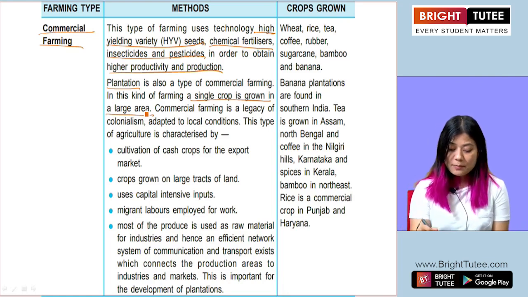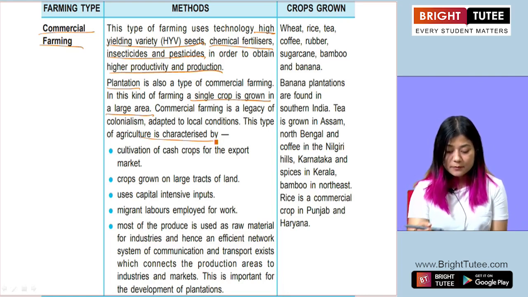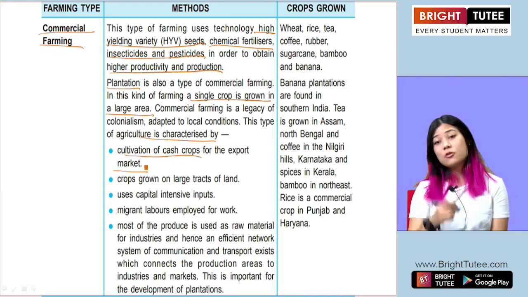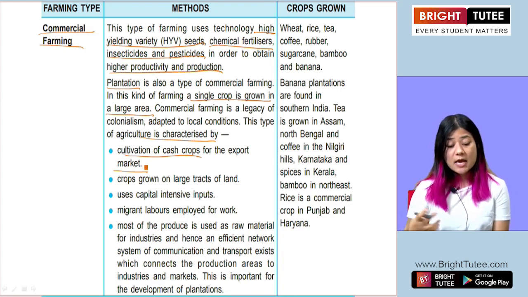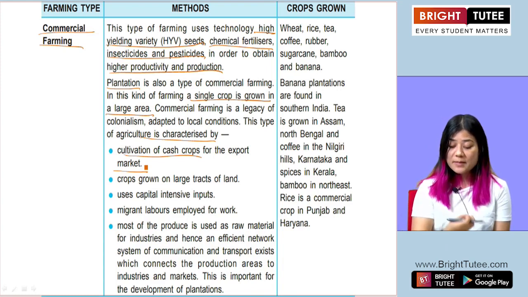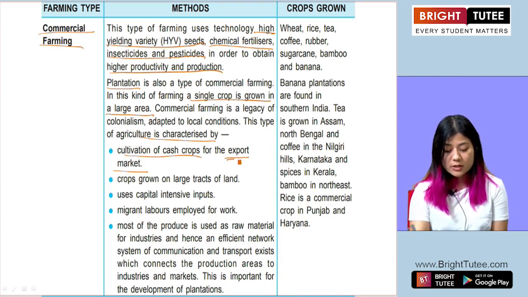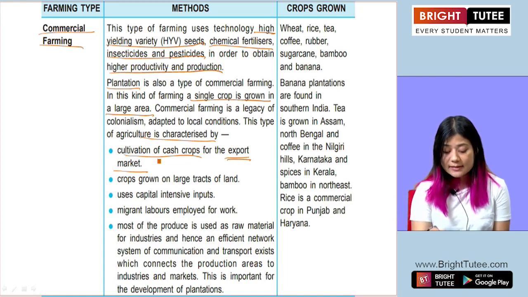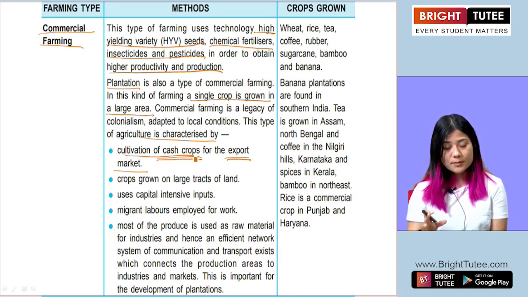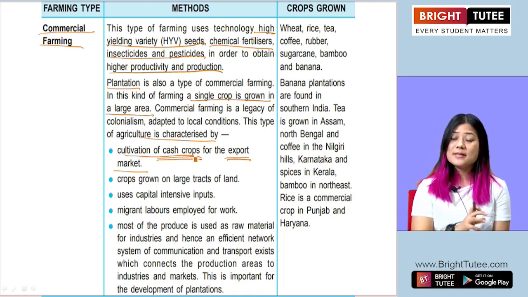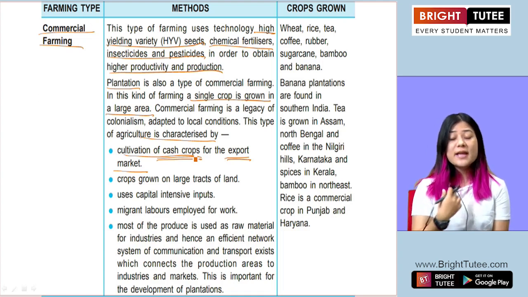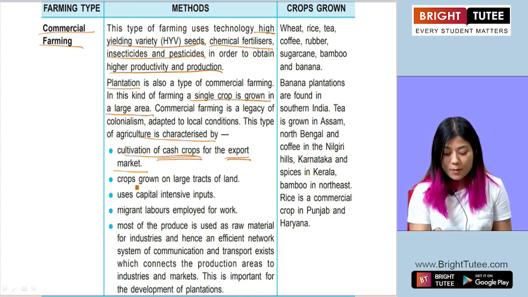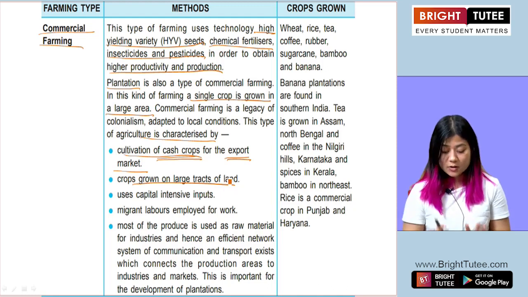Alright, and this type of agriculture is characterized by some features: cultivation of cash crops for export market. So the crops which are often cultivated using this type of farming are used for export. They're exported out of the country to foreign countries. These crops are called cash crops, which have high demand in the market and are often exported. And in this type of farming, crops are grown on massive tracts of land.